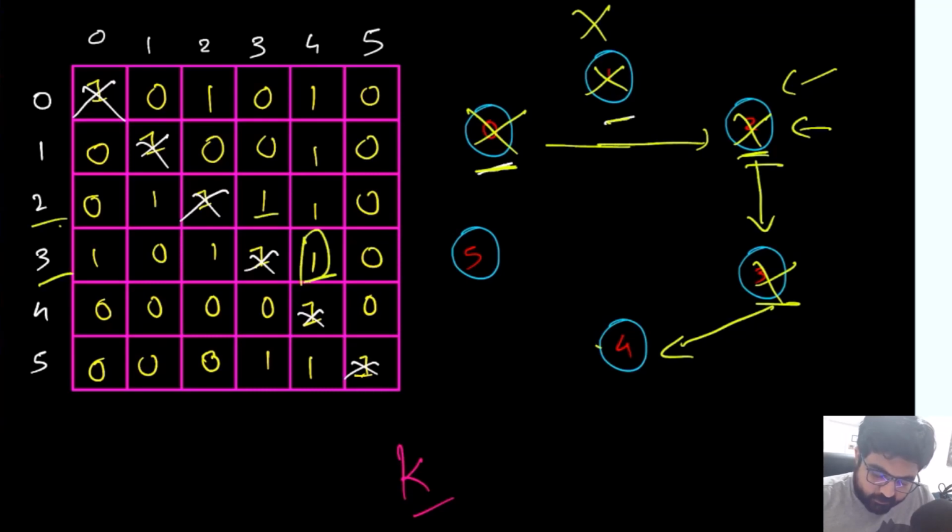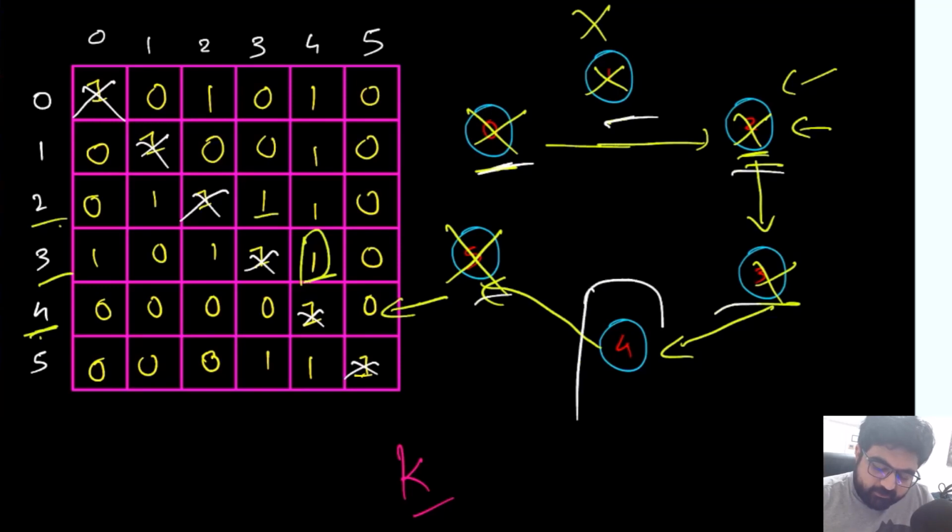Now we are at position number 4, 4 to 5. So if we see 4 to 5, this value is actually 0, which means 4 does not know 5. So because 4 does not know 5, 5 cannot be a celebrity. So in this case, we have actually got rid of all of these elements and only the 4th value is pending. So now we know that if there exists a celebrity, it has to be 4. Otherwise, there are no celebrities.